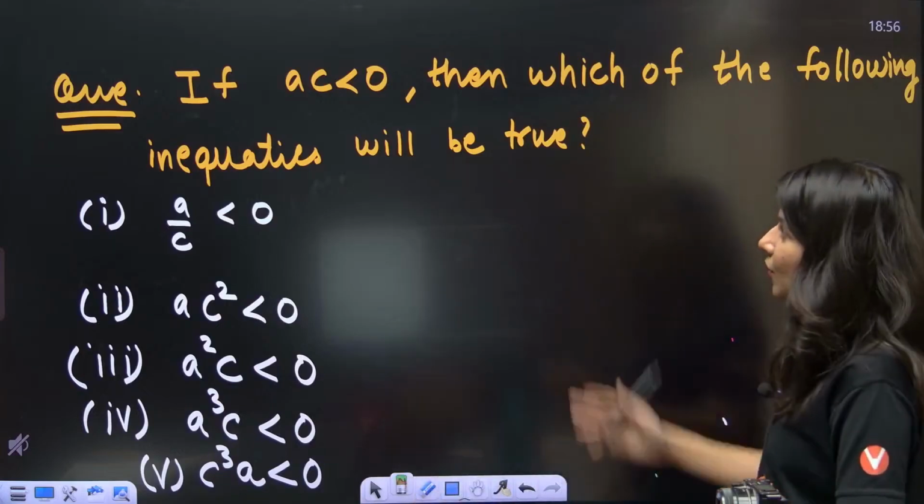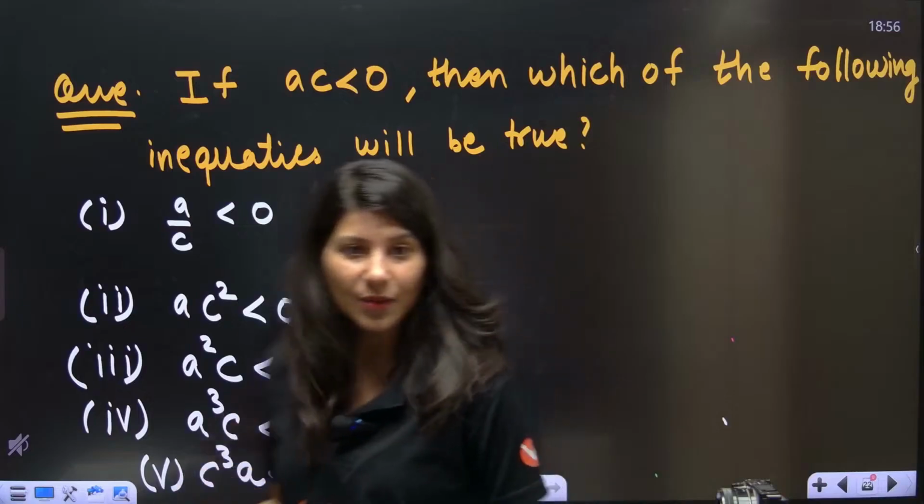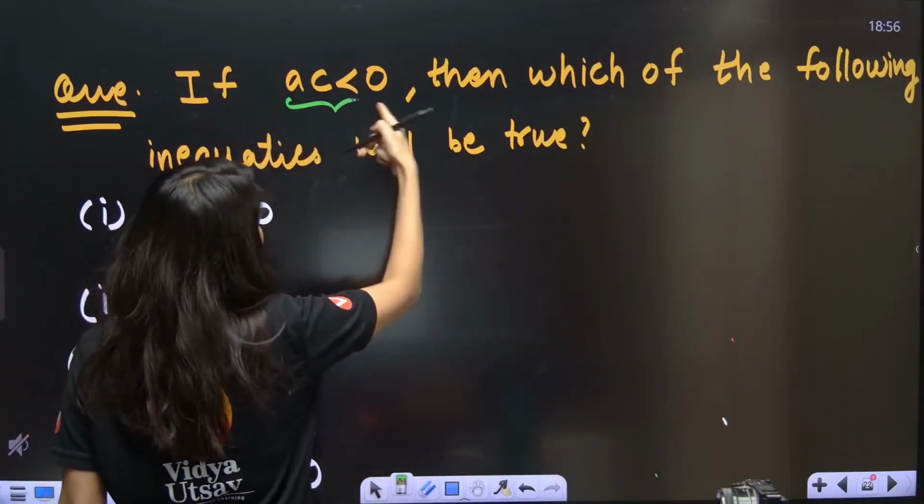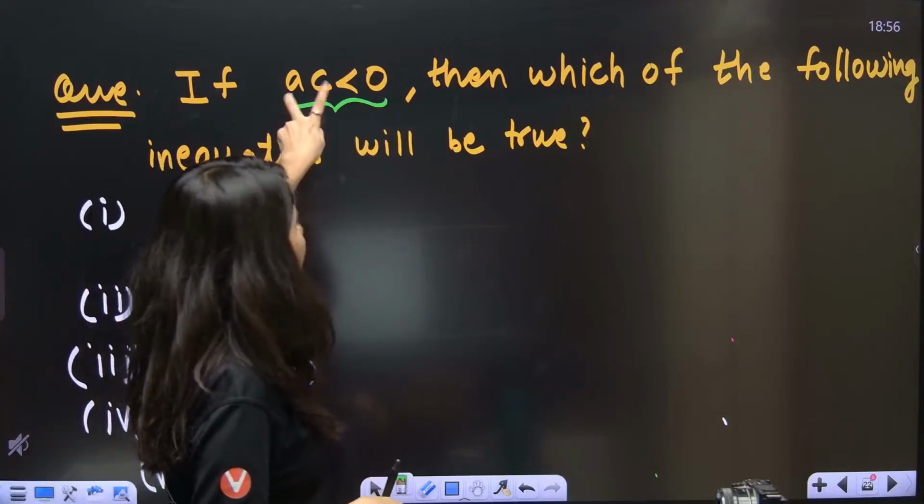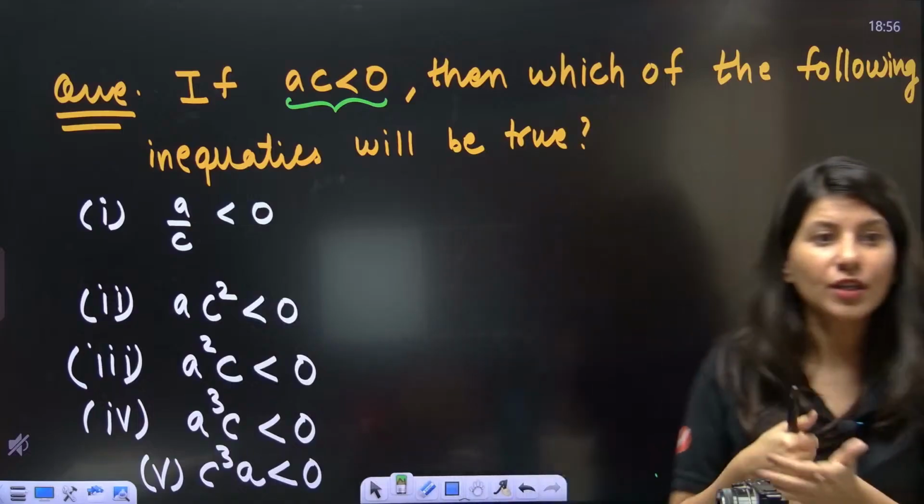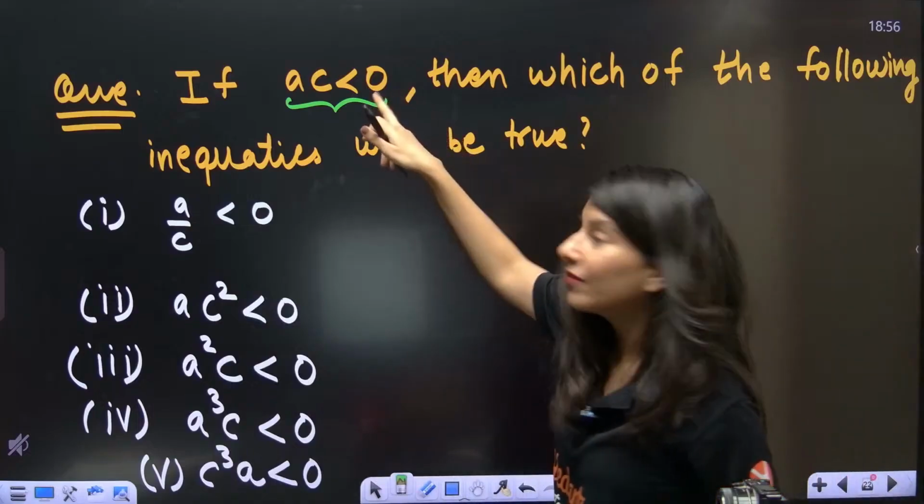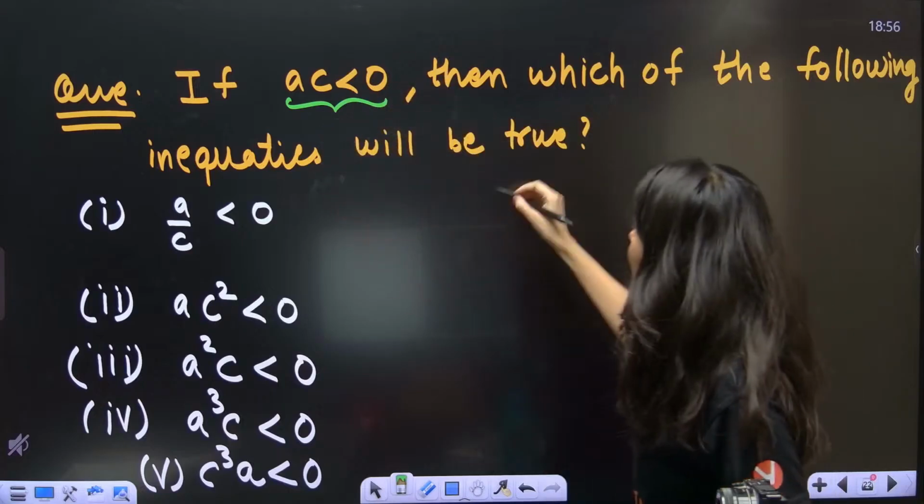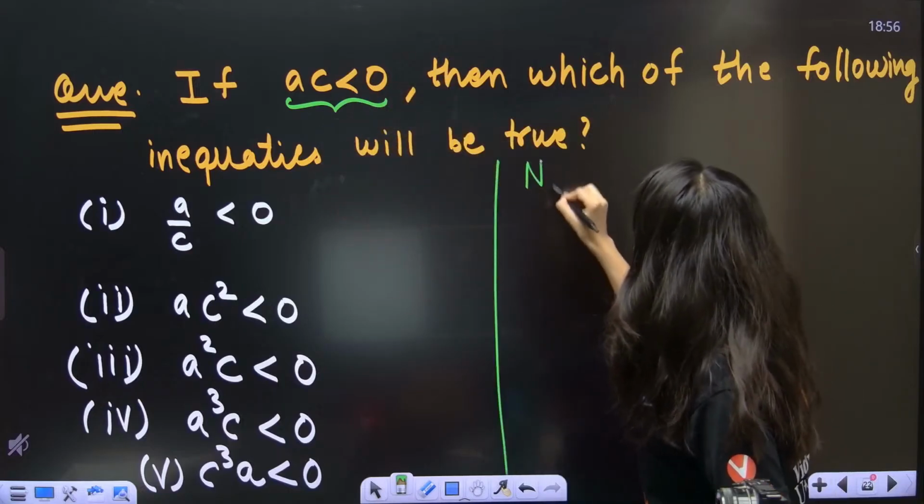All right, let's understand. What is this thing? If AC is less than 0, if A and C, the product of two quantities, is negative, then which of the following is correct? First of all, let me just decode this. Let's do the ninja decode.